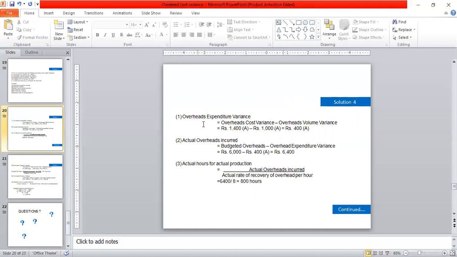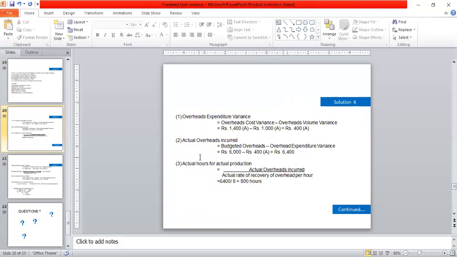First one, overhead expenditure variance is equal to overhead cost variance minus overhead volume variance. That is rupees 1400 adverse minus 1000 equal to rupees 400 adverse. Actual overhead incurred is equal to budgeted overhead minus overhead expenditure variance.